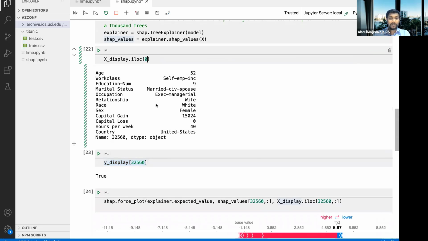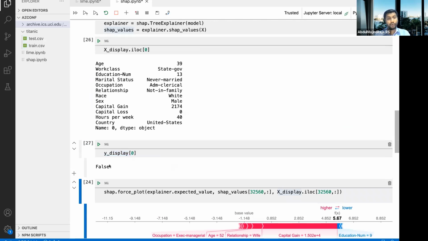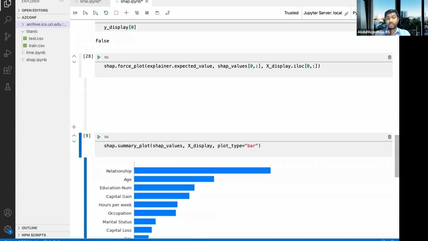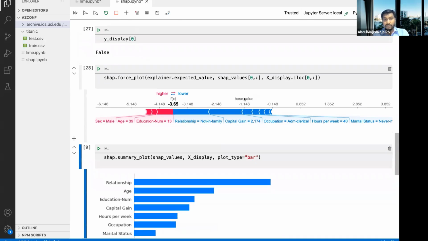Let's look at this for a different one. So this is a different value, and the actual value for this is false, which means that person is not going to make more than 50,000 US dollars. So let's change. This is for you to understand how the plot would change. Now you can see the base value is here, and you can see these values have taken the value away from the base value.